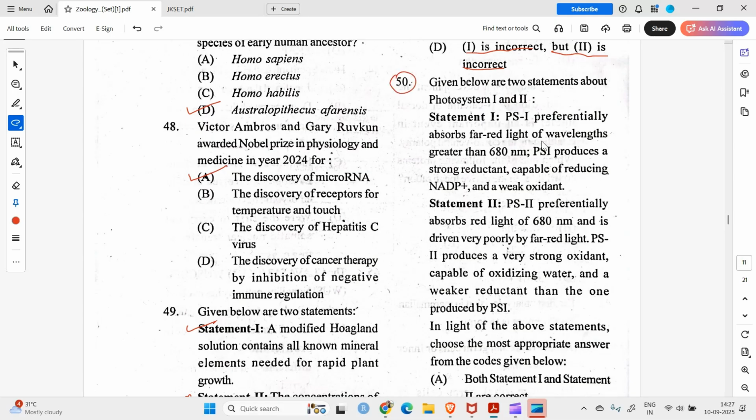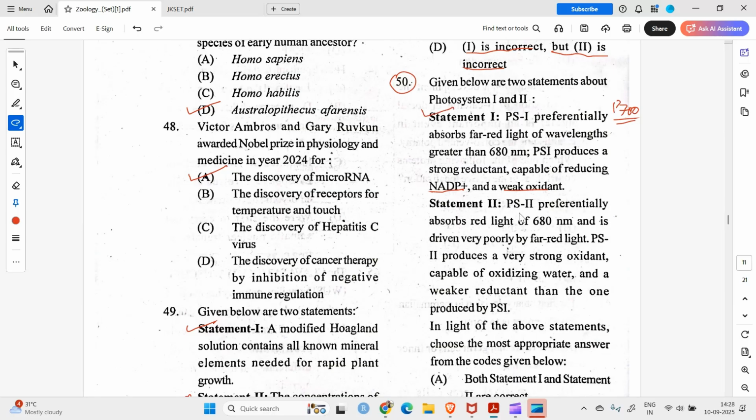Question number 50. PS1 preferentially absorbs far-red light of wavelength greater than 680. I think yes, because it is also called P700, so it absorbs in the far-red region. PS1 produces a strong reductant, capable of reducing NADP+, and a weak oxidant. Yes, NADP+ is reduced to NADPH. So this statement seems correct.